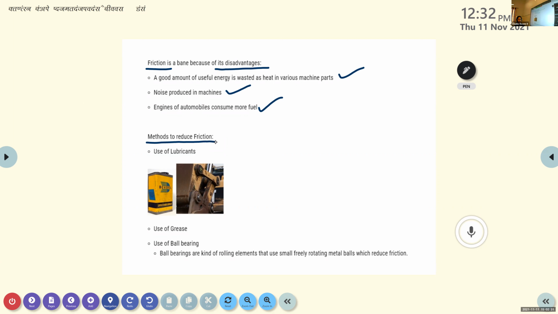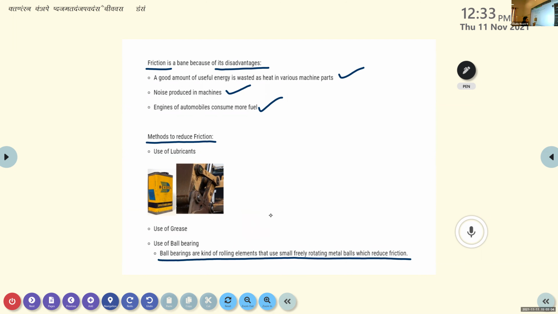Use of ball bearings. Ball bearings are a particular type of structure that we can find inside machines. It is also helpful for reducing friction. Ball bearings are rolling elements that use small freely rotating metal balls which reduce friction. Here you can see the definition of ball bearings.